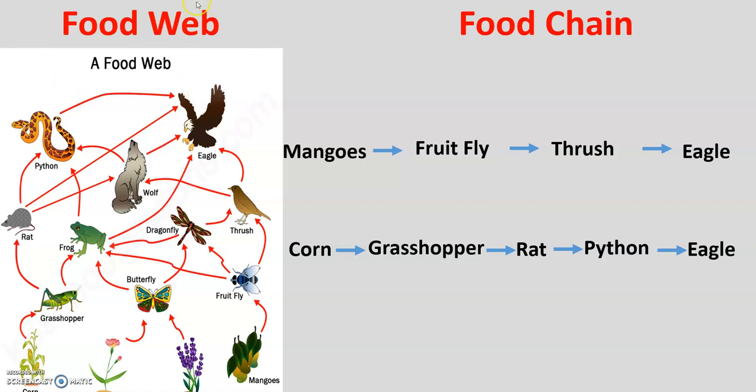So we have a food web. We have a food chain. We can derive this food chain from this food web.